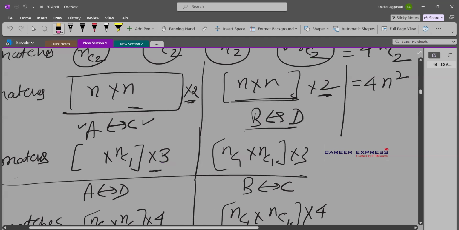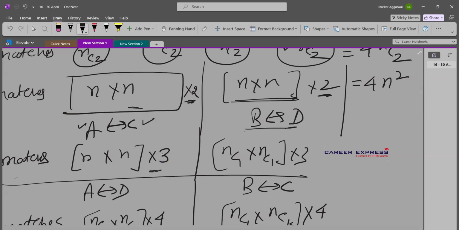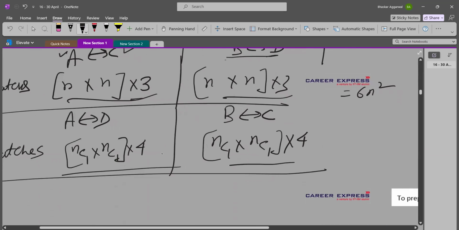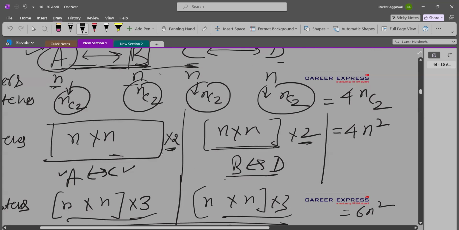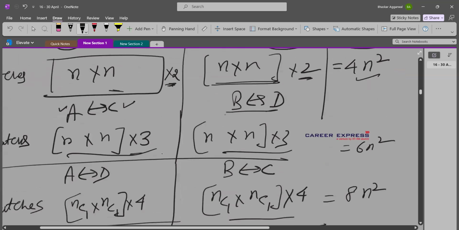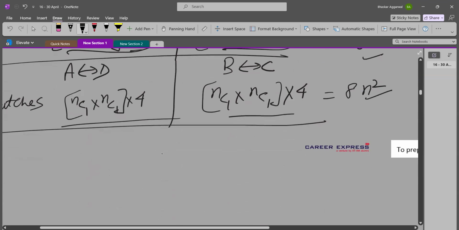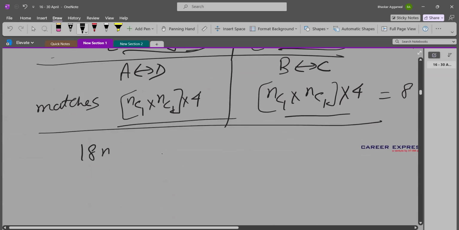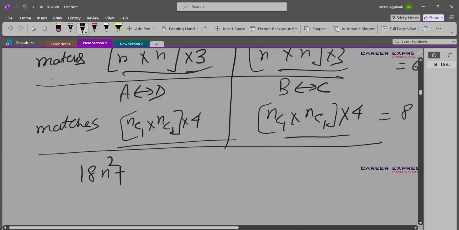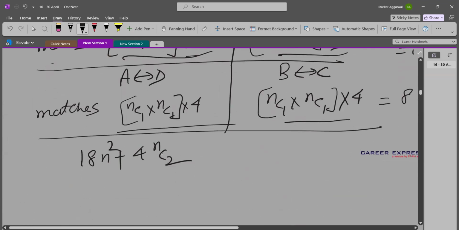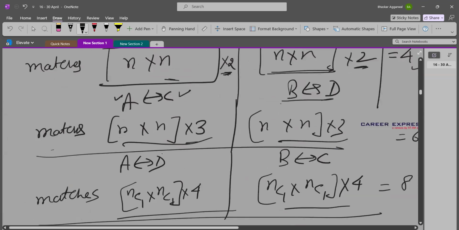Here it will be n into n again. N into n again. So 3n square, 3n square. So it will be a total of 6n square. And then again, it will be a total of 8n square. So number of matches total that are played is 4 times NC2, 4n square, 6n square, 8n square. So it is a total of 18n square plus 4 times NC2. So that will be a total of how many matches?